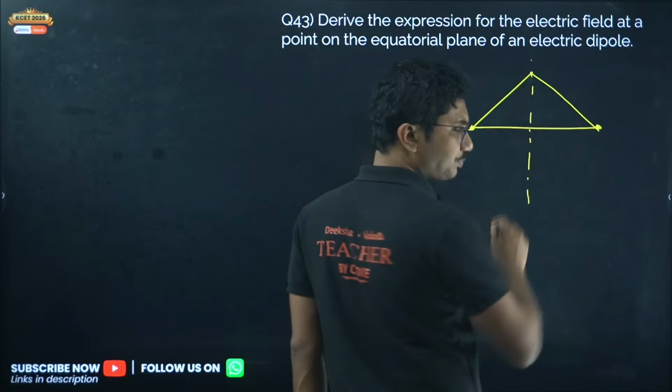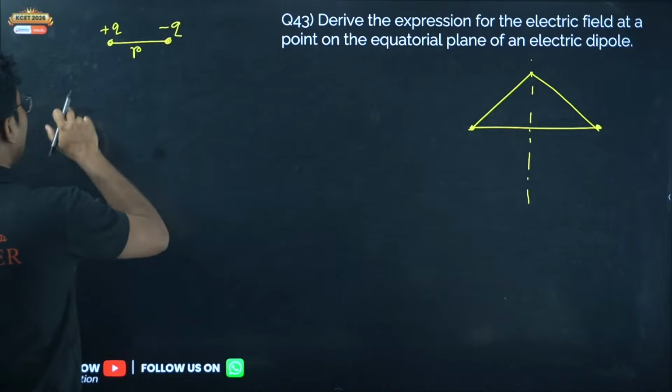Venom is saying I don't understand dipole. Let me explain at least this one. Derive the expression for electric field at the point on equatorial plane of a dipole. First of all, what is a dipole? Dipole is one positive charge and one negative charge separated by a small distance, say 2L.